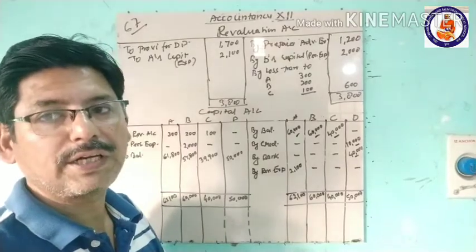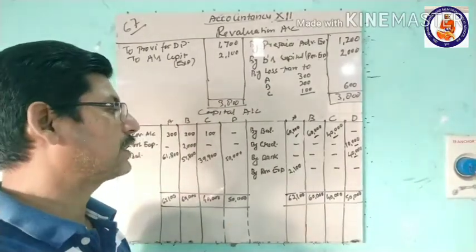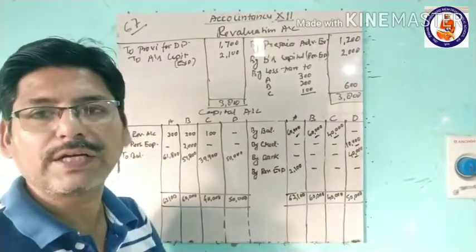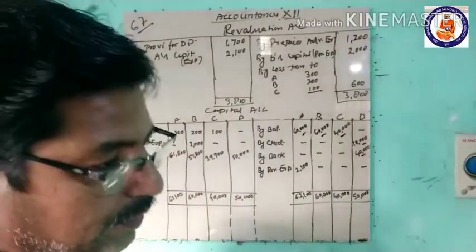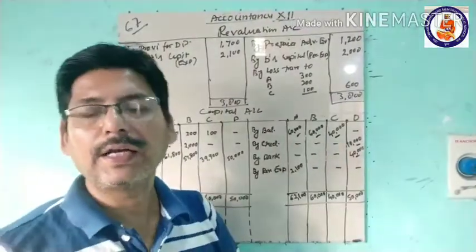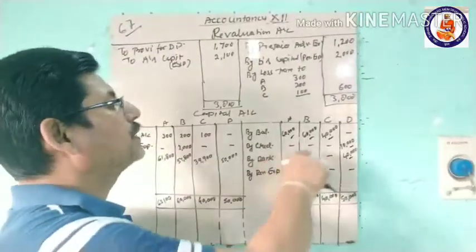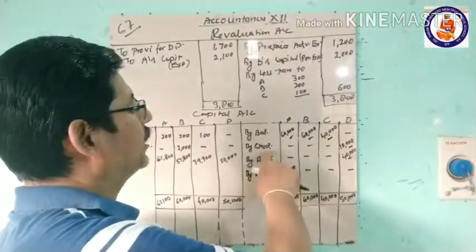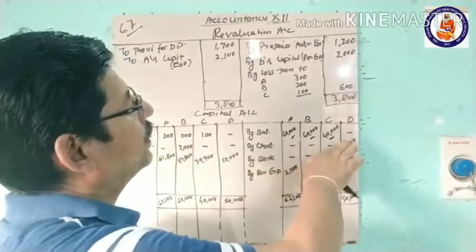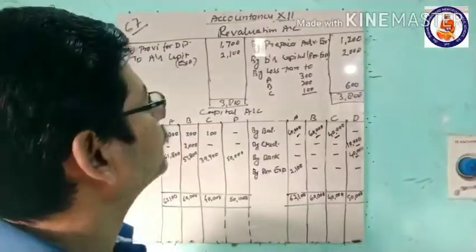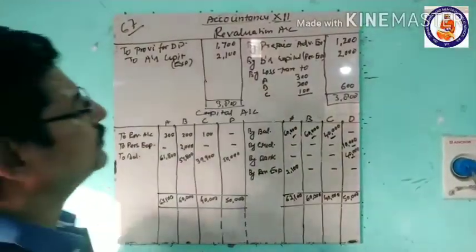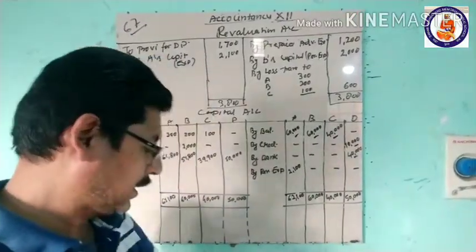What is the journal entry for that? Creditors debit, because creditors will be reduced, and his capital account balance will increase. So creditors account debit to D's capital account. This is done.